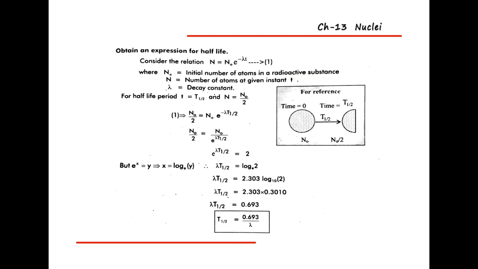So we will obtain the expression for half-life. Consider the relation N is equal to N naught e raised to minus lambda t, where N is the number of atoms at a given instant of time t, N naught is the initial number of atoms in a radioactive substance, and lambda is the decay constant. Initially, N naught is the number of atoms present in that radioactive substance.